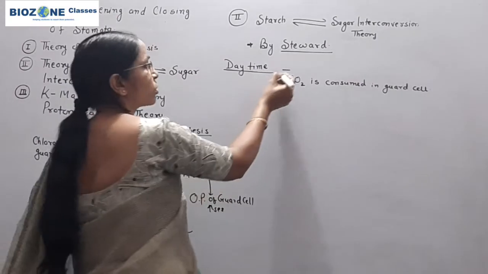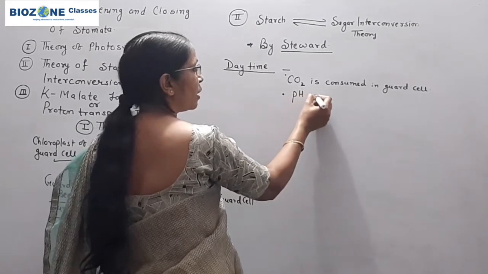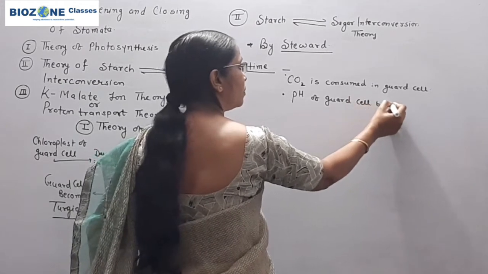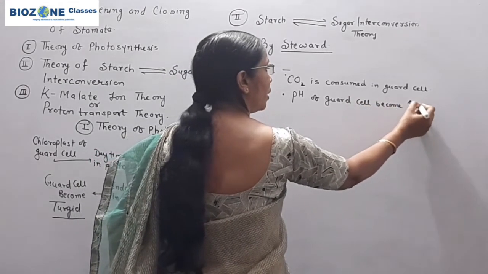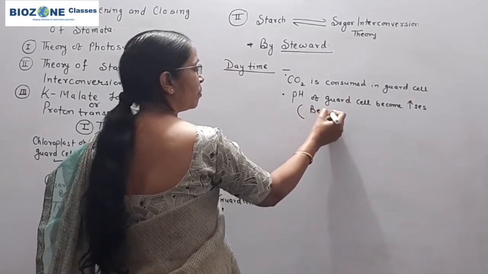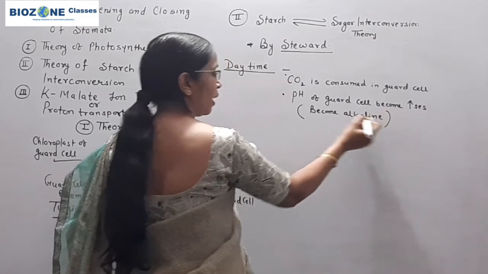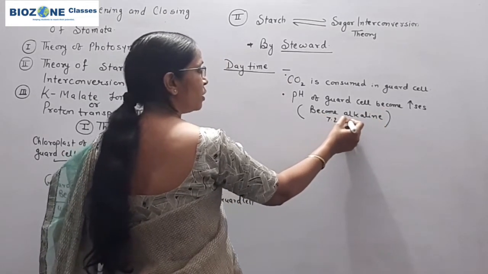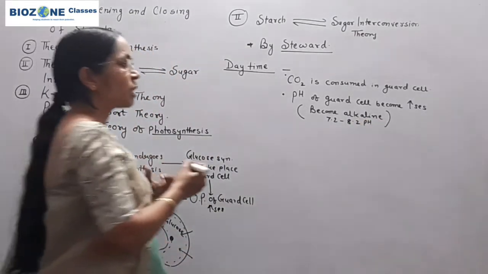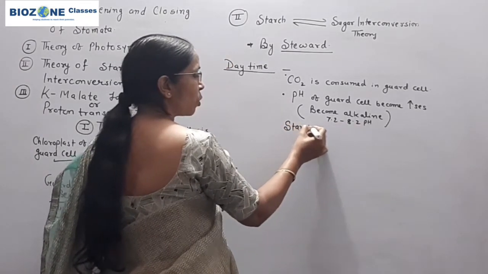Because of the carbon dioxide consumption in guard cell, the pH of guard cell increases, or you can say the pH of guard cell becomes alkaline, the basic pH. Generally this pH ranges between 7.2 to 8.2. At this high, alkaline pH, starch slowly